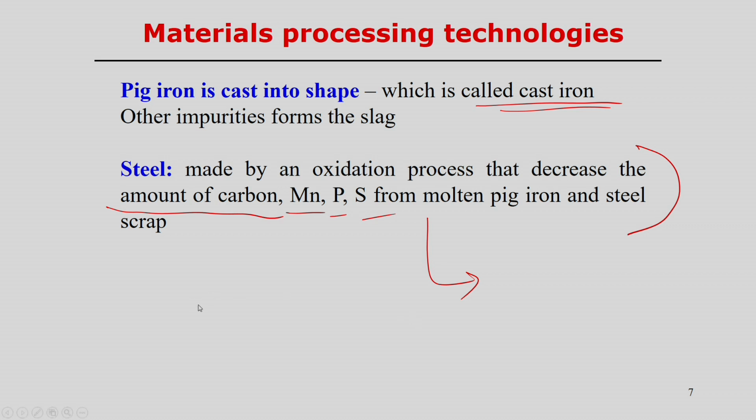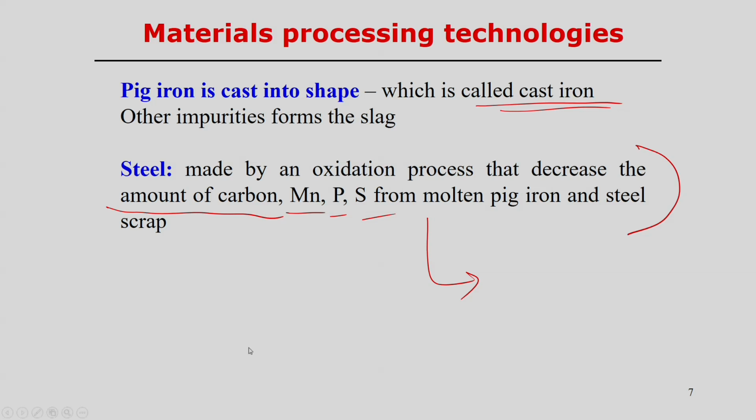And of course, in general this is done following the casting processes. So, from the raw material iron ore, we can produce both cast iron, or you could say pig iron, or we can produce steel, and then we can utilize the steel through different manufacturing processes to produce different types of products. So, once the material processing from iron ore to either steel or cast iron is done, then the manufacturing process starts, with respect to how we can process this steel or cast iron to convert it into the desired product.